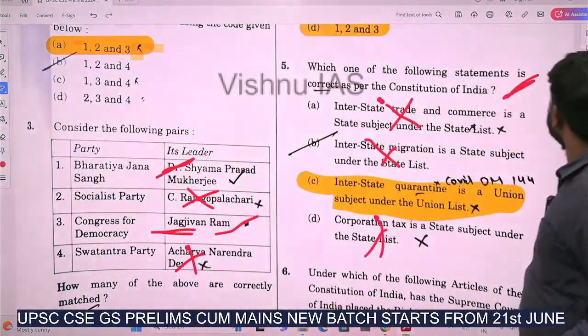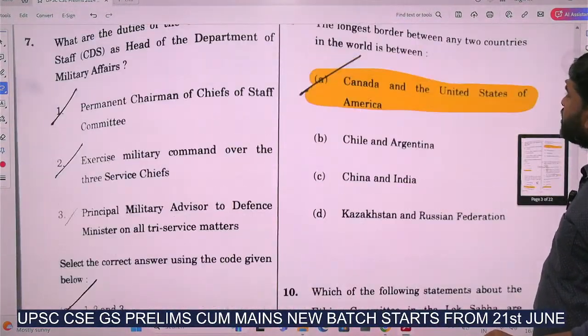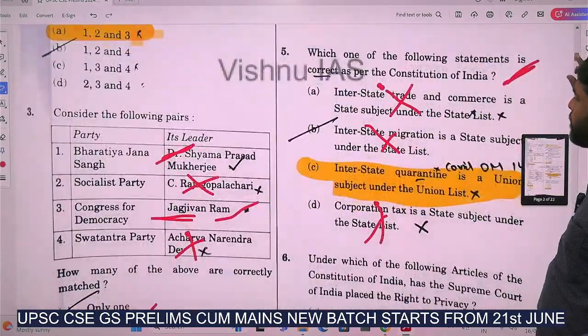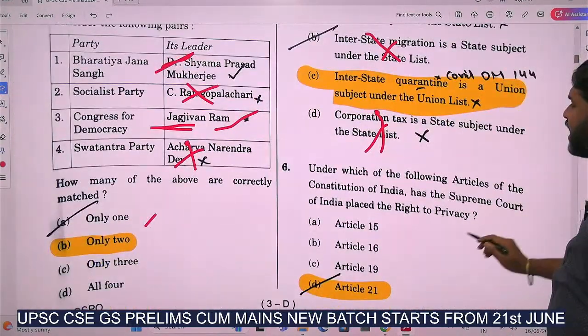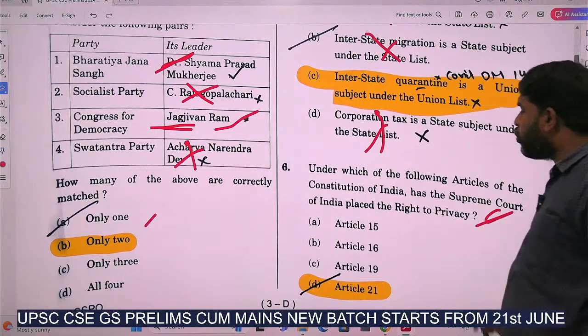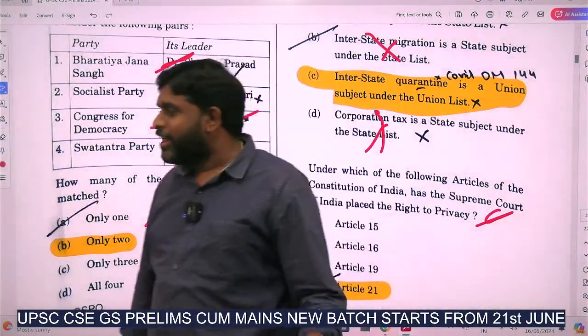And the next question, the 6th question, is: under which of the following articles of the Constitution does the Supreme Court of India place the right to privacy?